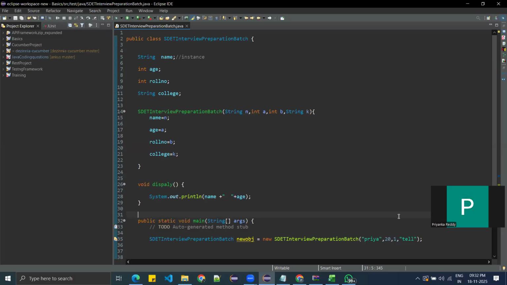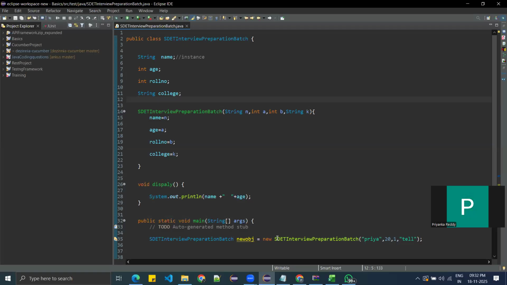So generally people will tell in the interview, constructor means the class name should be the same. That is okay. Parameters can be taken. That is also okay. And it should not have any return type. That is also okay. So what else can you tell? Constructor can initialize the instance variables. When you create a framework, initially you create variables, but you're not sure about the values.